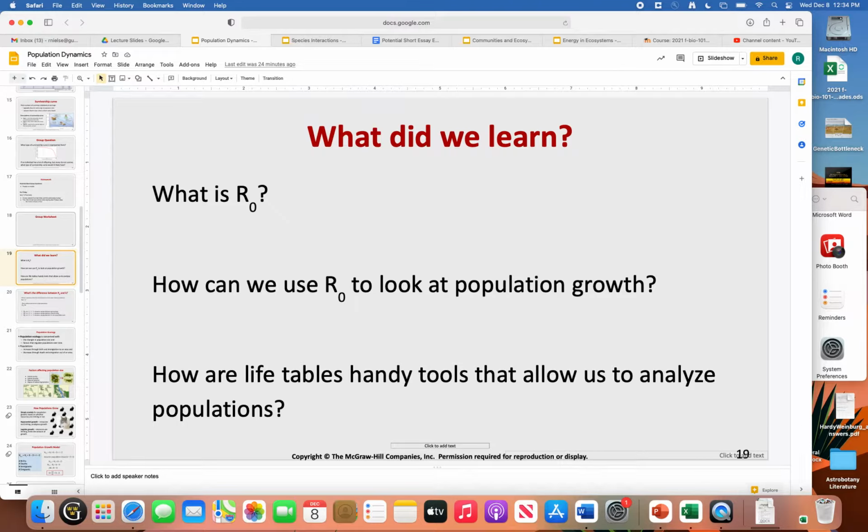But who can tell me what R0 is? The beginning. It was at the beginning, yes. The net reproductive rate, yeah. So that's where we added up the sum of all LX, MX in that column to get the R0, to get the net reproductive rate. All right, so how can we look at the net reproductive rate to look at population growth?